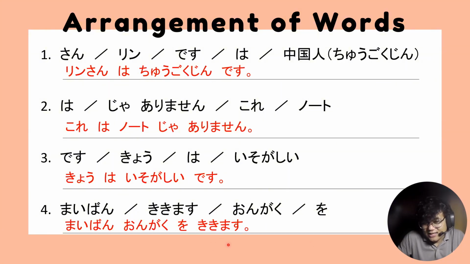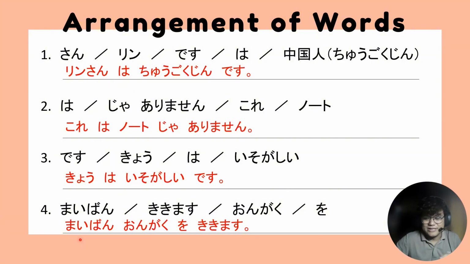So again, kikimasu is in the last part of the sentence, and it points to a target object, which is ongaku o. And we have here maiban as an adverb. Now, a funny thing about adverbs in Japanese: the order actually does not matter in the sentence. So again, take note: for adverbs, the order does not matter.